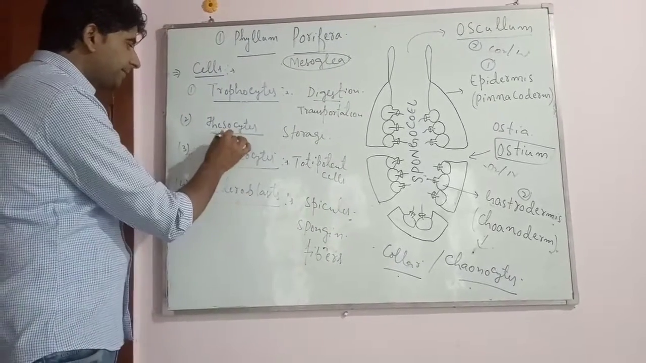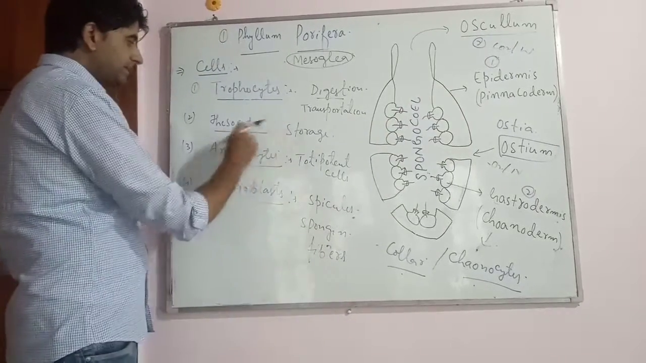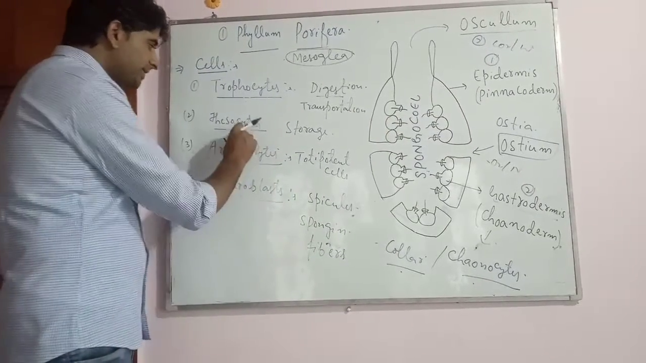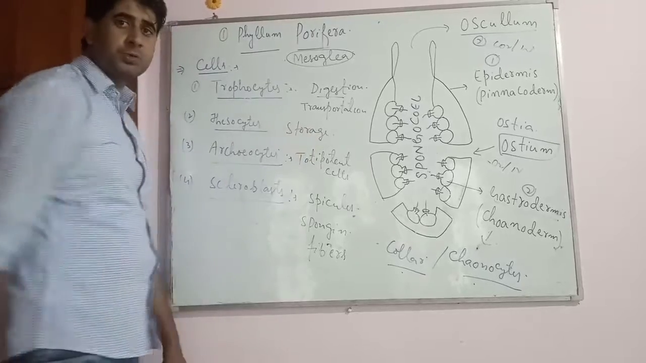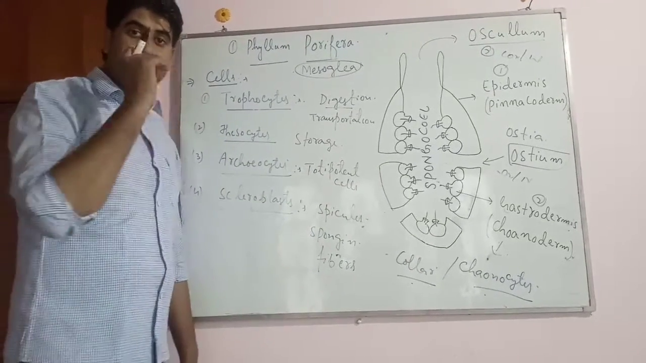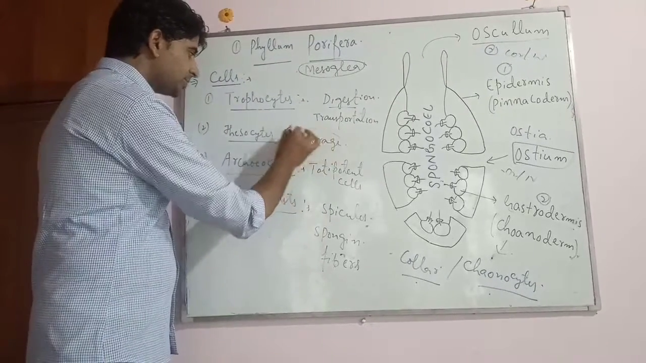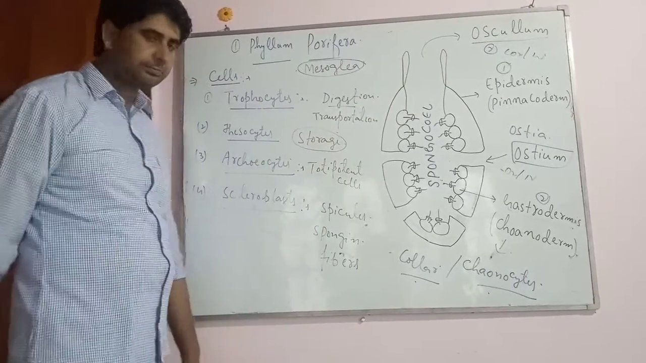Now, next type of the cell यहाँ पे जो होती है, in the mesoglea, that is the thesocytes. और thesocytes का काम क्या है? They store the extra food material and provide the food material when there is a requirement. So simply, they help us in the storage of the food particles.